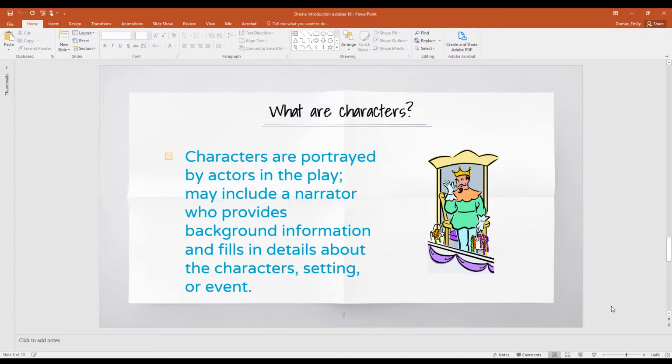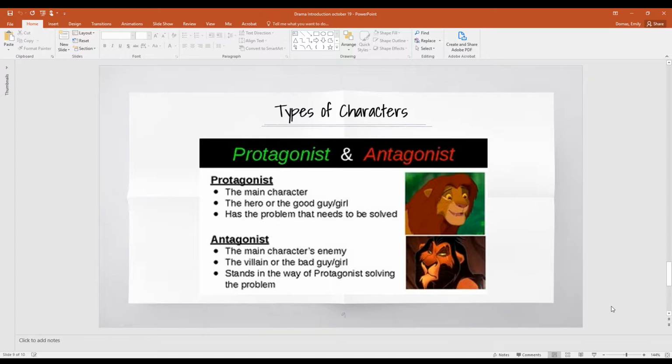What are characters? Characters are portrayed by actors in the play. They may include a narrator who provides background information and fills in details about the character's setting or event. Types of characters. There's usually going to be a protagonist and an antagonist in a play. So thinking about The Lion King and thinking about Simba and Scar, the protagonist is usually the main character and is the hero or the good guy and has a problem that has to be solved. Whereas an antagonist is the main character's enemy, also usually known as the villain, and stands in the way of the protagonist solving the problem.